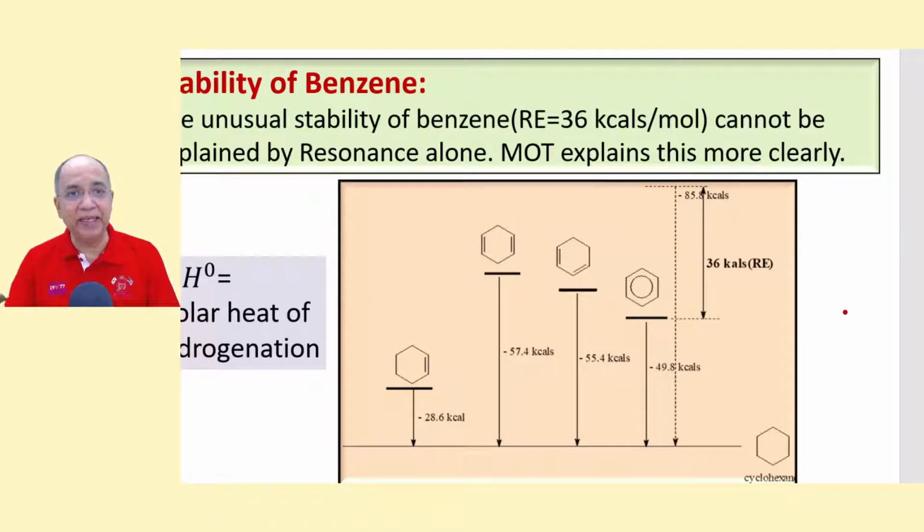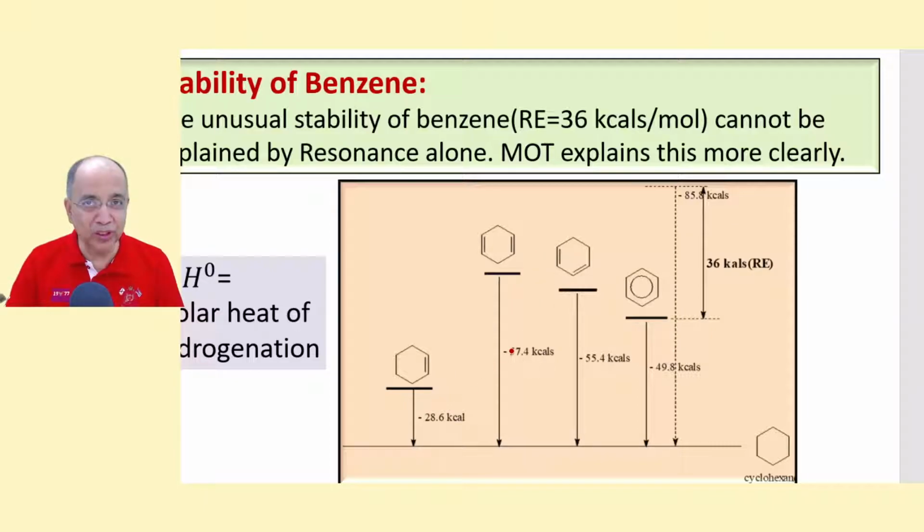clearly why benzene is so very stable, to the extent that, see, this is cyclohexene. The heat of hydrogenation is 28.6 kilocalories of energy released per 1 mole of double bond. Now, if it is cyclohexadiene unconjugated, it will be almost the double.